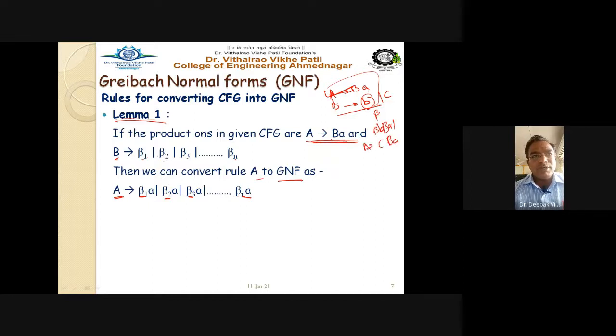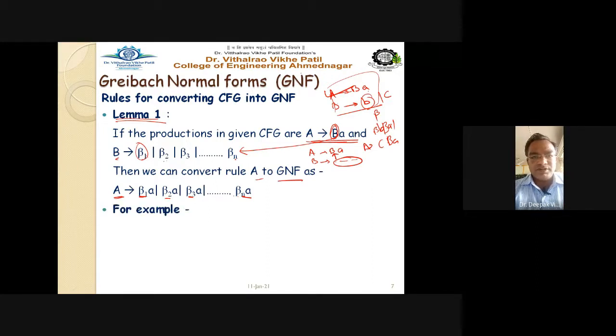So whatever may be this beta symbol, whatever may be the productions by the B, that we have to write in front of. So this value of B is to be substituted by all its production rules. Getting this point or not? So if this is the format BA and B is having something here, then its entire value is to be placed here in place of B, right?